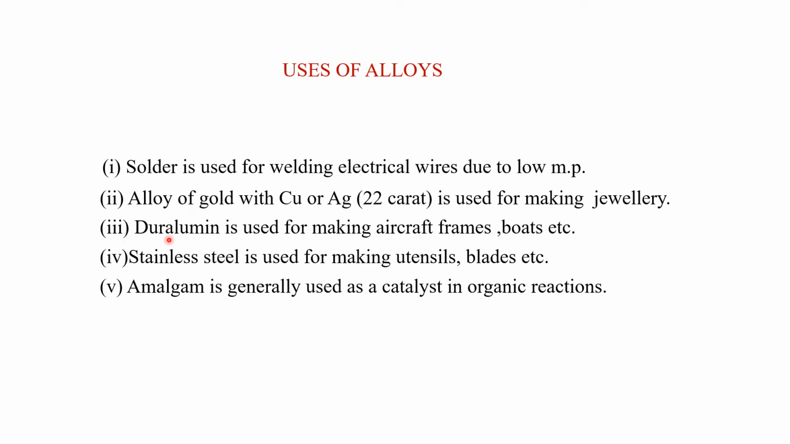Now we have another alloy, that is duralumin. It is used for making aircraft frames and boats. Why? Because it is very lightweight and very strong. Next is stainless steel. It is used for making utensils, blades, etc. I think stainless steel is the most commonly used alloy in our daily household. Now we have amalgam, which is used as a catalyst in organic reactions. You will read about this amalgam in higher classes.